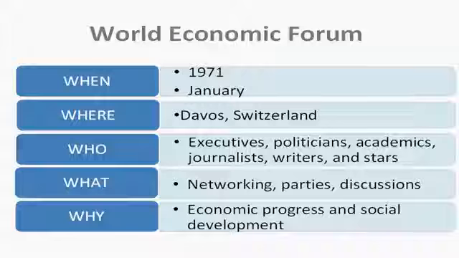So why do we have WEF? For what purpose? The purpose is economic progress and social development. So after we study, we get some knowledge about the World Economic Forum. Now we will analyze the structure of the text.